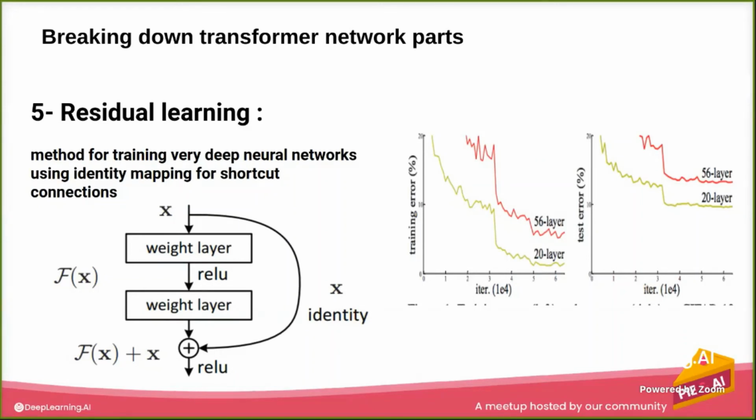But the idea here is that they add the skip connection to let us go deeper and learn much better representations. This residual learning is also a part of the architecture of the transformer. It's not a part of this workshop, but I hope you read the paper on it if you don't know it. And I suppose all of you know it.